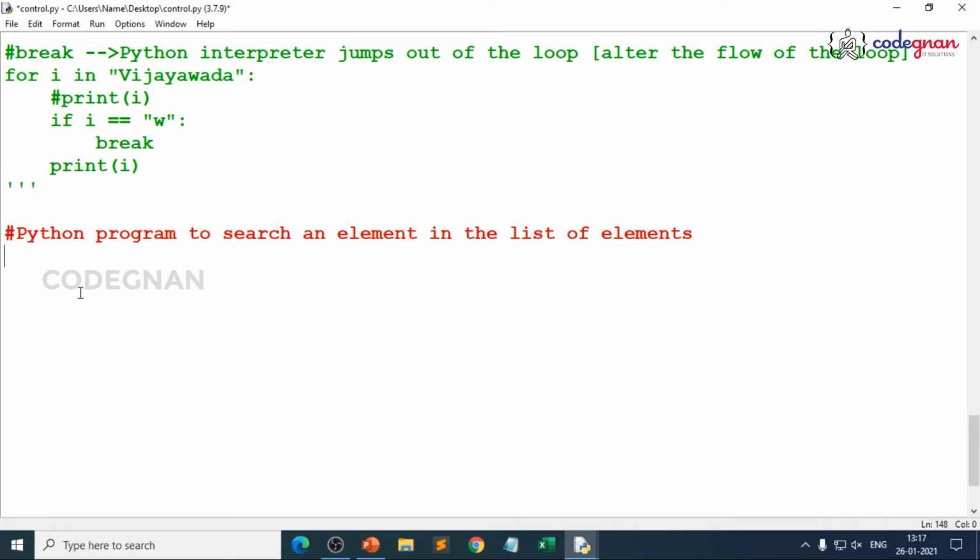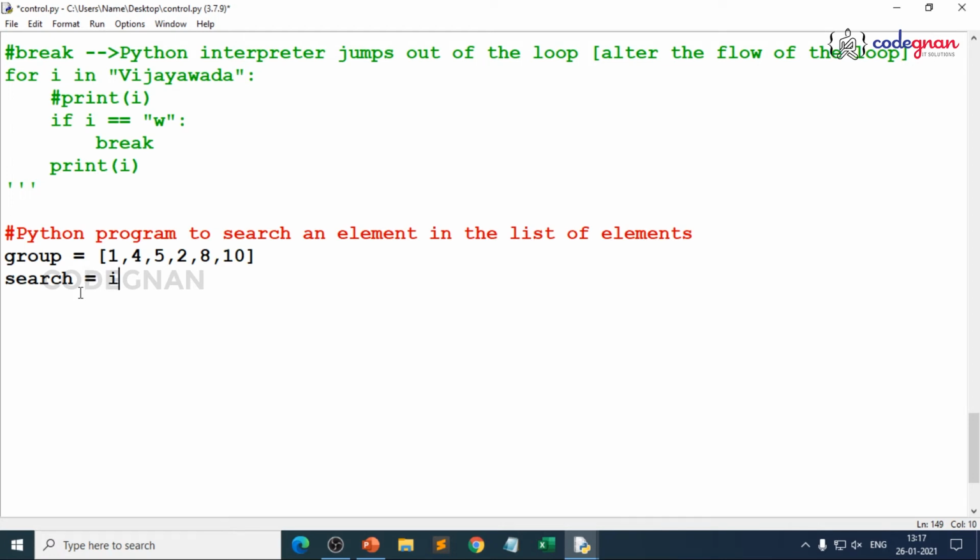So let me try to give. I just wanted to take up a group. I give it as my sequence name, group. So group is equal to 1, 4, 5, 8, 2, 2, 8, 10. I'm taking 6 elements, so I'm just taking a list of elements. You can take a string or whatever it is, up to you. I just wanted to search, because I'm just giving the variable names in a realistic manner.